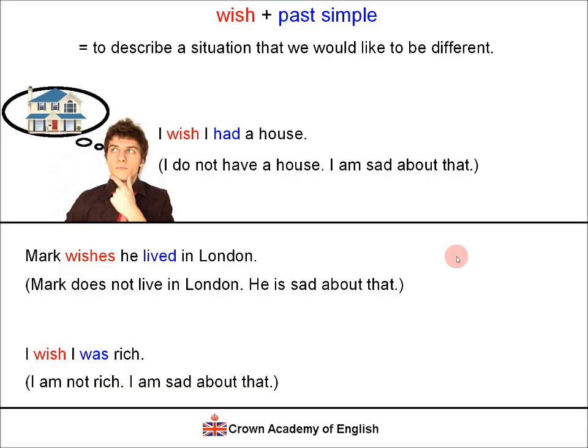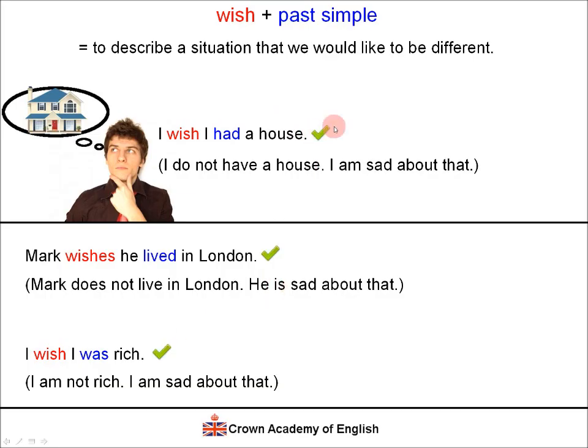Now, it's very important to notice and to understand that this is happening in the present tense, in the present. So we use the past simple form, but we are describing a situation in the present. So I do not have a house in the present, and I am sad in the present. Be careful. We're using a past simple form, but the meaning is the present.